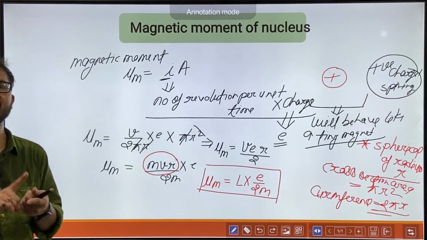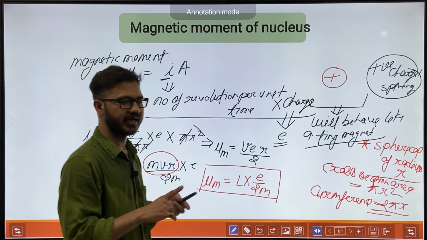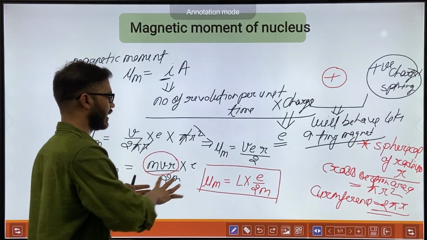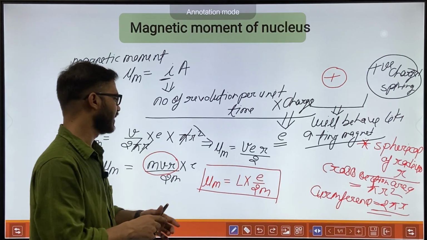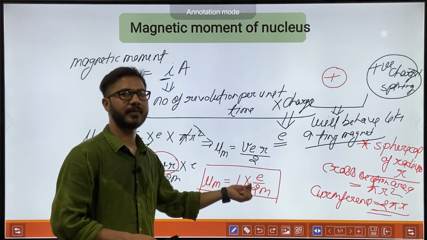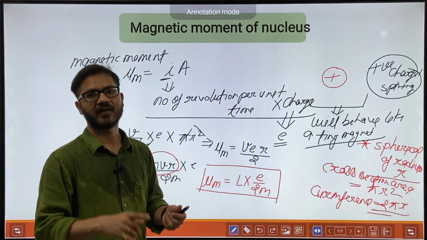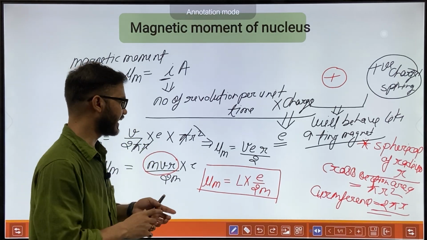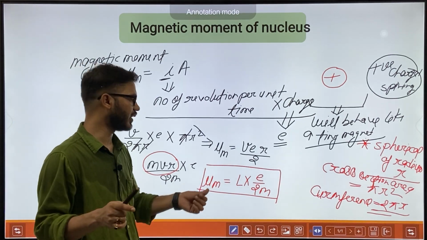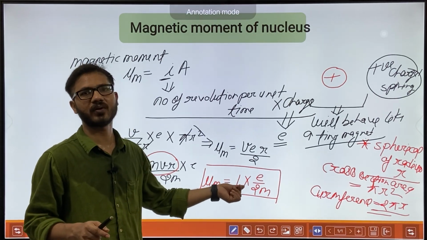So there is a relation between magnetic moment and angular momentum. What is the relation? It is mu m is equal to e by 2m times L. First thing. Second, magnetic moment is a vector quantity and angular momentum is a vector quantity.